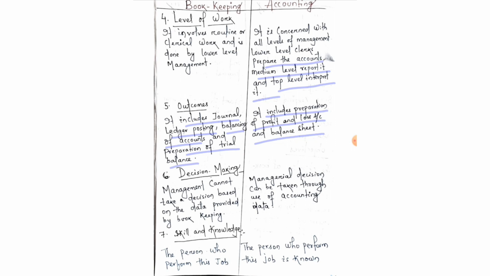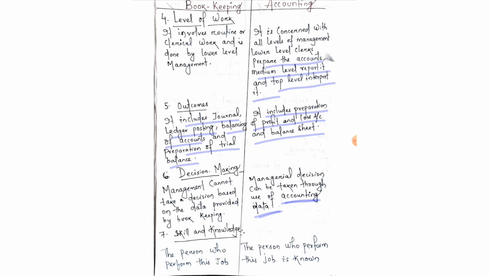On the other hand, in accounting, managerial decisions can be taken through the use of accounting data, because here we make analysis and interpretation of the data. So the management can take the decision through the use of accounting data, or we can say through the use of the financial statements. Okay.